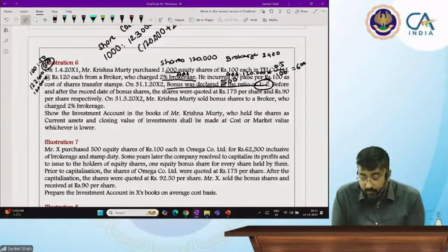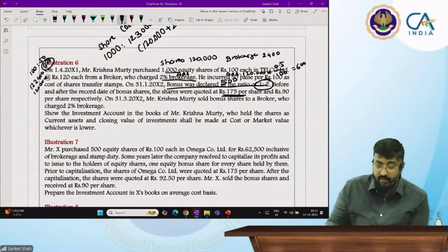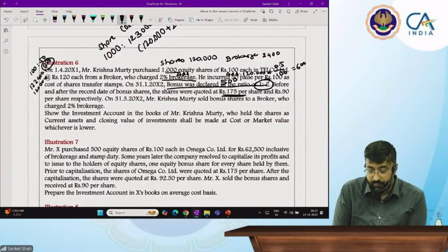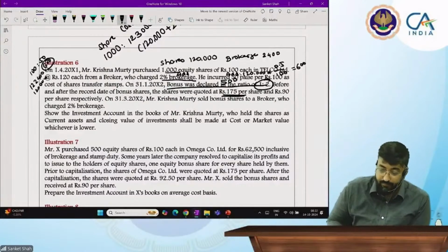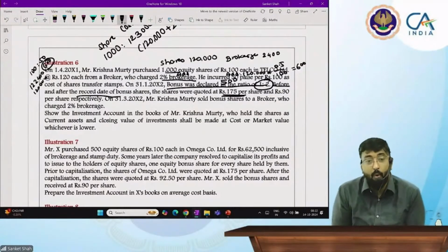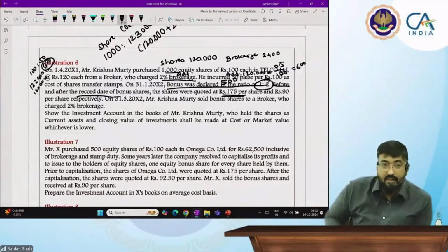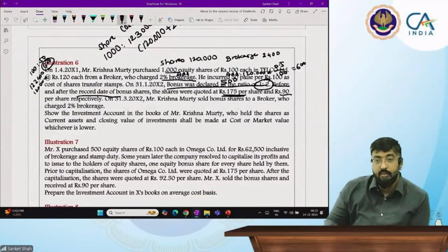Now, these shares are quoted at 175 before the bonus, before the record date of bonus. And after that, the price comes to 90 rupees.